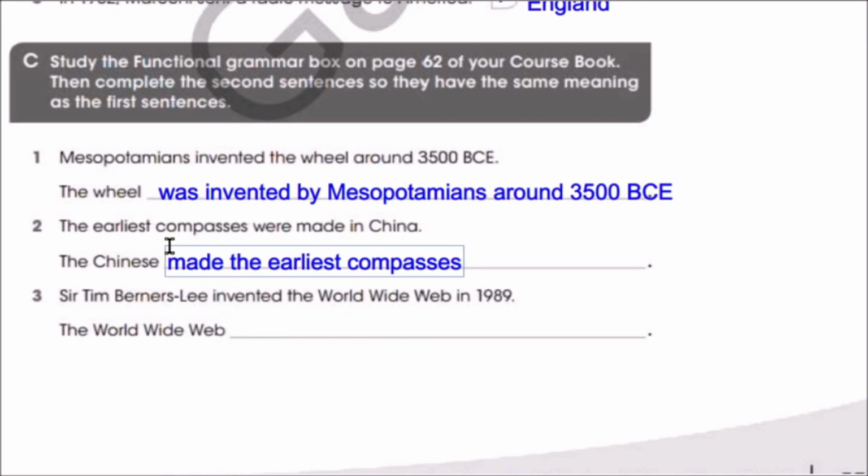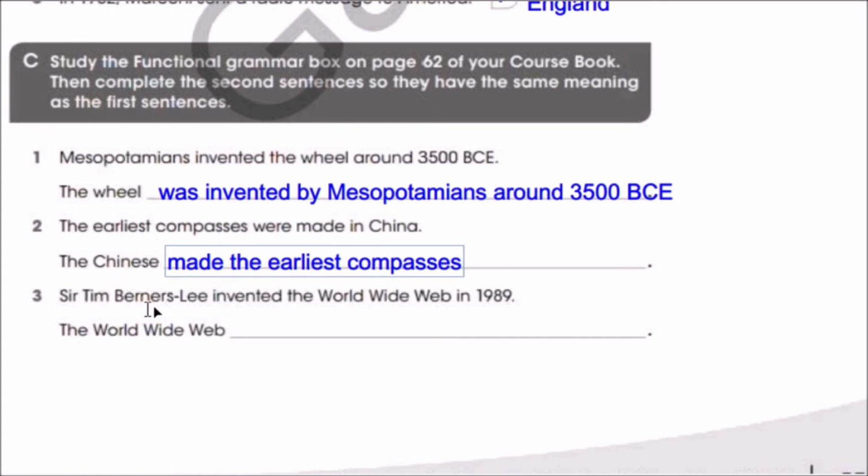Now, for this one, it's the opposite. The earliest compasses were made. Who made them? In China. Who made them? We don't know. It's not written, so it's passive. But here we said the Chinese made the earliest compasses, so we know who made them. That makes the sentence active. Very good. Now let's look at number 3.